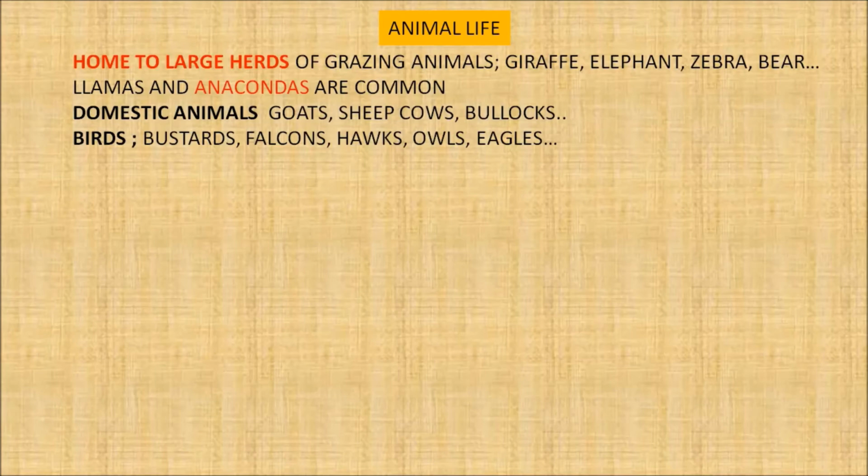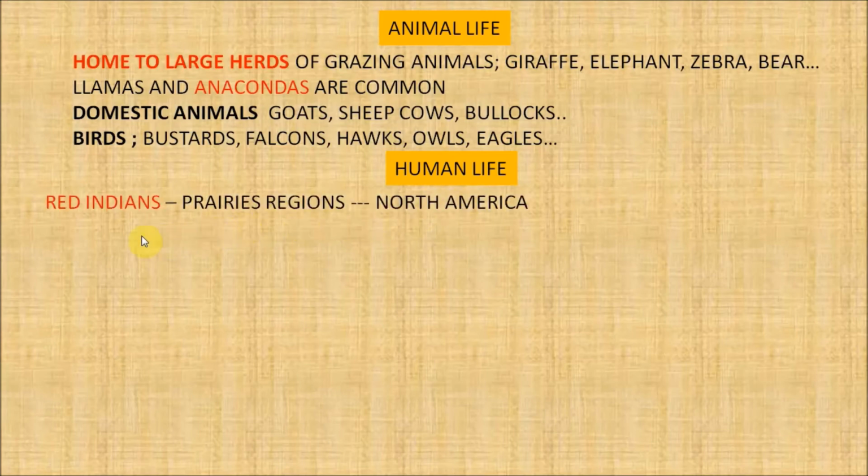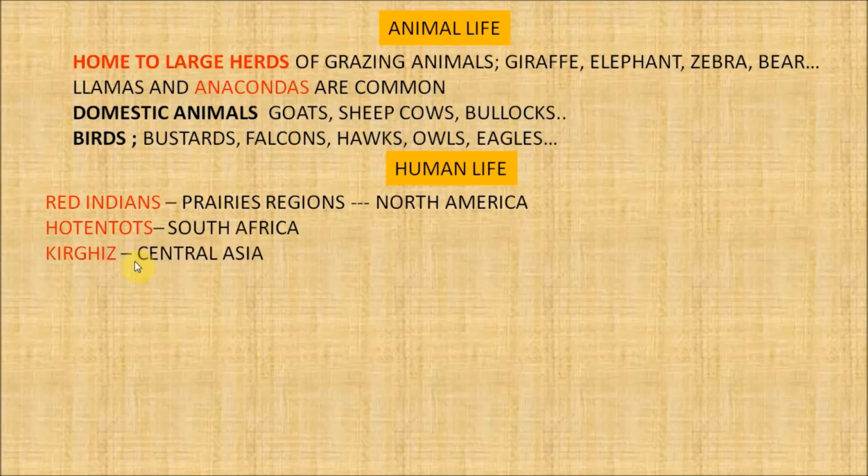And now finally let's see the last point, that is human life. Red Indians live in the prairie regions of North America, Hottentots live in South Africa, and Kyrgyz are found in Central Asia.